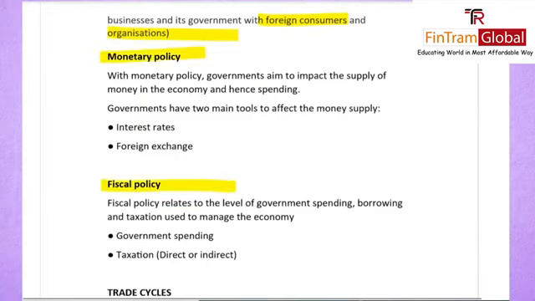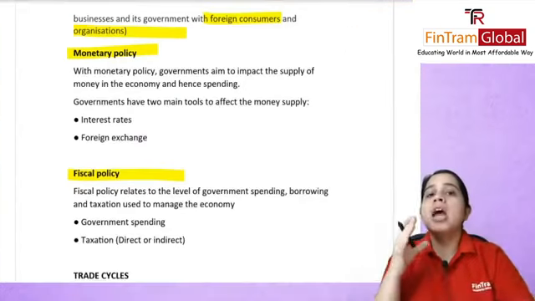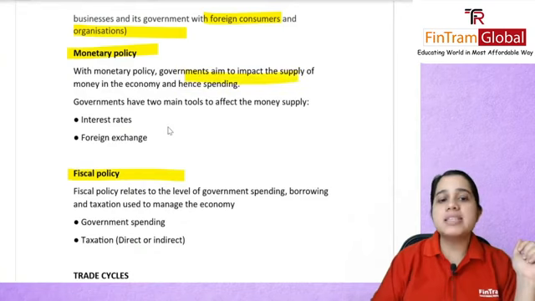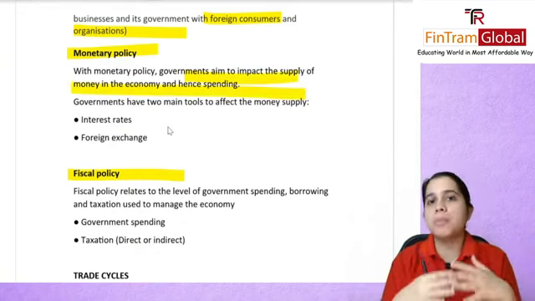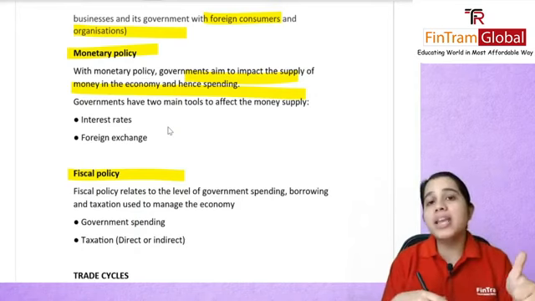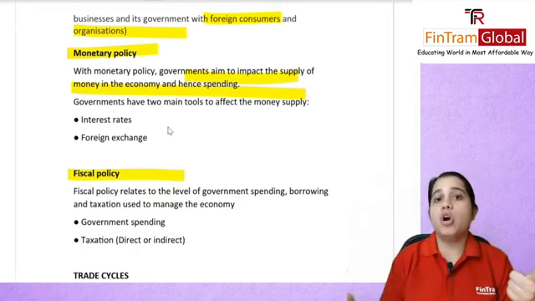Then we had talked about monetary policy and fiscal policy. What was the main difference here? With monetary policy, the government aims to impact the supply of money in the economy, and hence it is going to affect spending. How can the government do that? By interest rates and by foreign exchange.